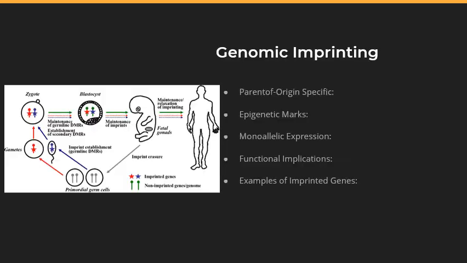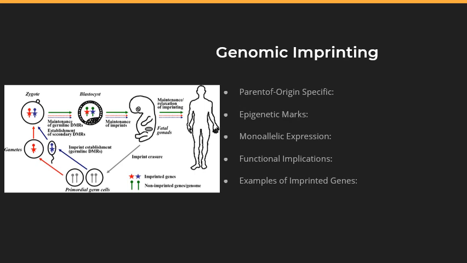Okay, so let's move on to genomic imprinting. Genomic imprinting is an epigenetic phenomenon in genetics that results in the differential expression of genes based on the parent of origin. In other words, certain genes are marked or imprinted with chemical modifications that affect their activity, and these imprints are inherited from one parent and silenced in the offspring. This process leads to monoallelic, or single copy, expression of specific genes depending on whether they were inherited from the mother or the father.